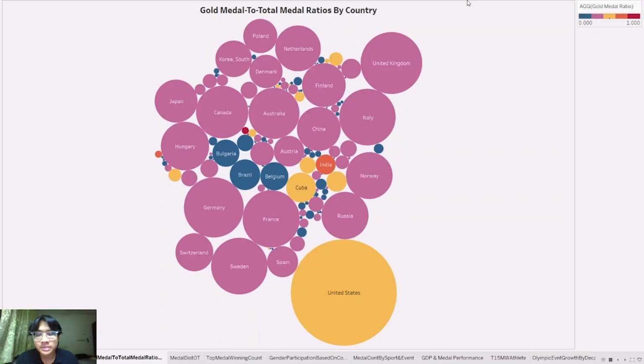The size of the bubble represents the total medal count won by the country, whereas the color intensity represents the gold medal to total medal ratio, highlighting countries that are more successful in winning gold medals as a proportion of the total medals.